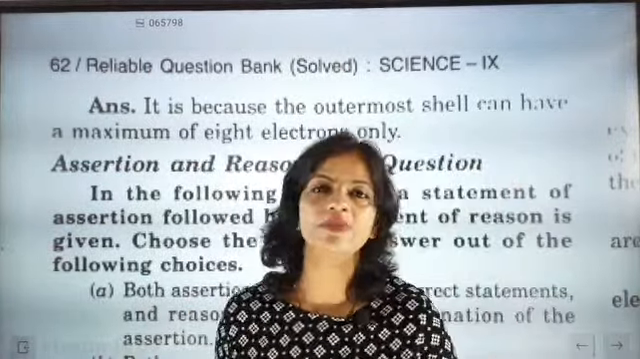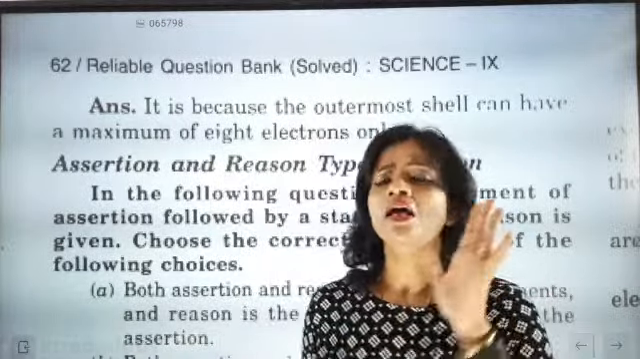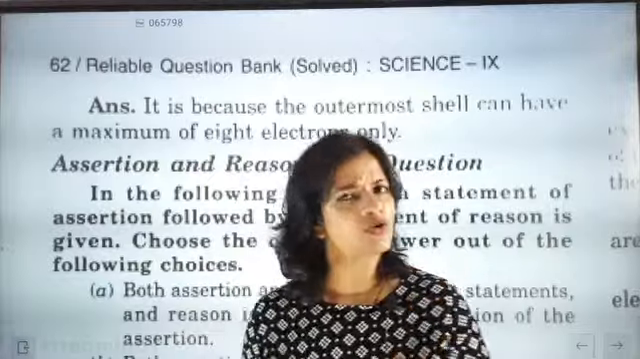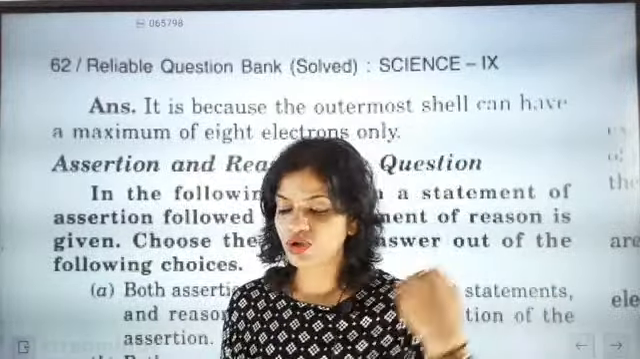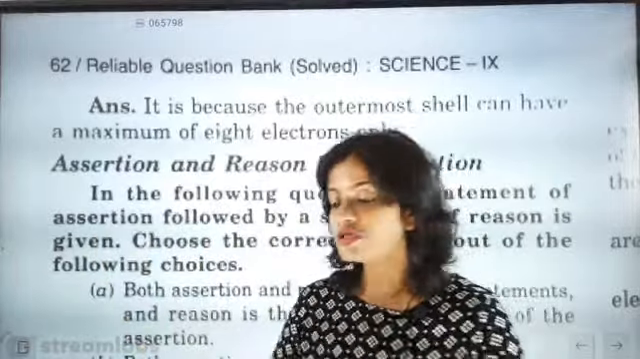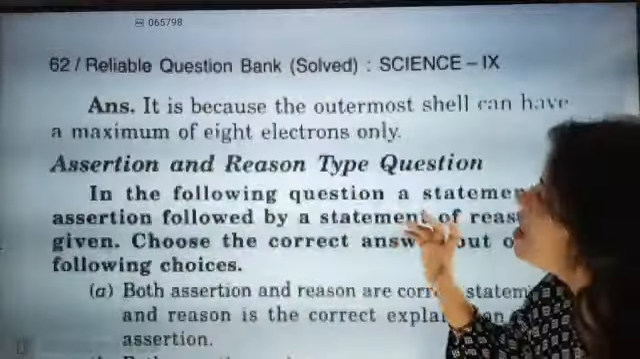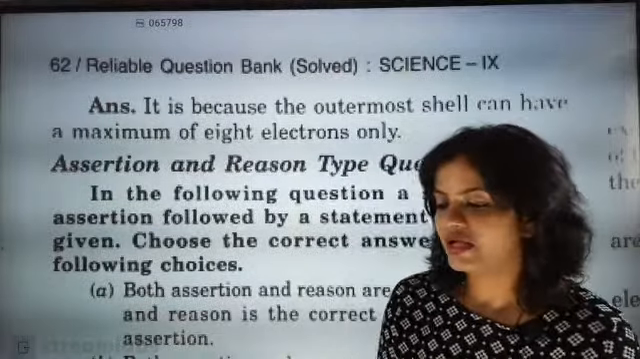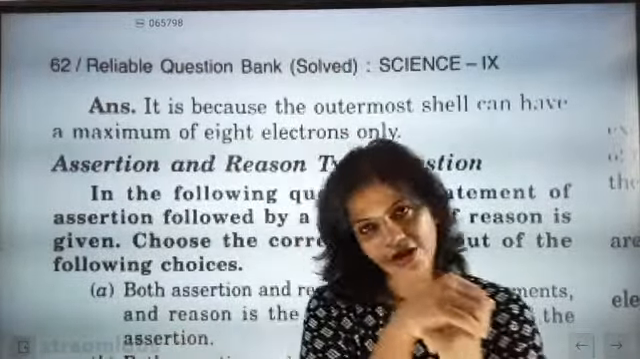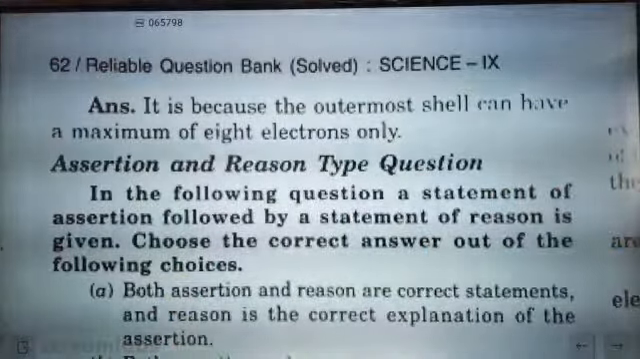Those penultimate and anti-penultimate shells you are going to study in higher classes. But here, according to the Bohr scheme, what you have to remember is that the electrons will start filling slowly: first 2, then 8, then 8, and then 1. Why? Because the maximum number of electrons we can expect is 8 only. The maximum number of electrons we can expect is how many? 8. I hope you have understood this point. Shall we go to the next question? Fine.